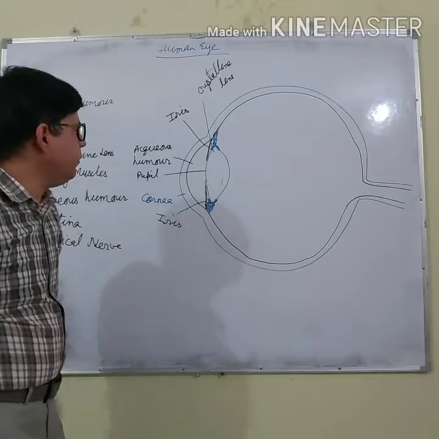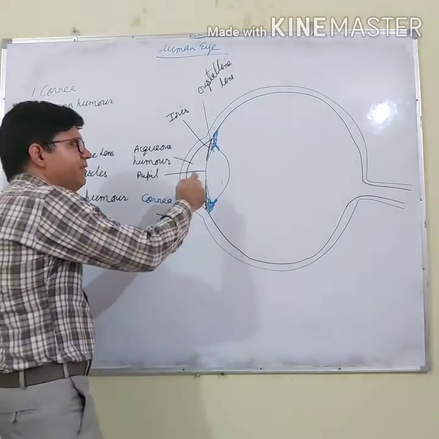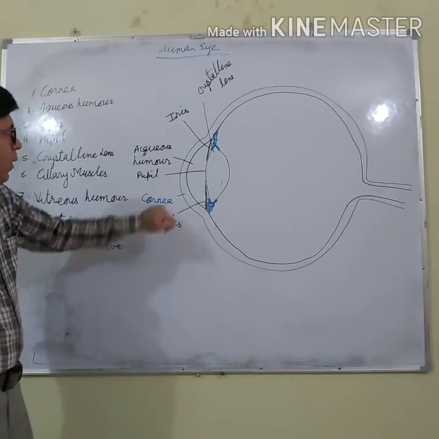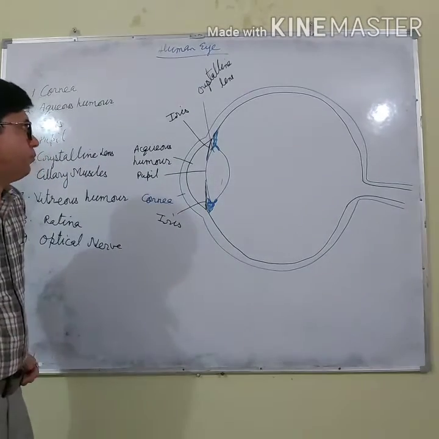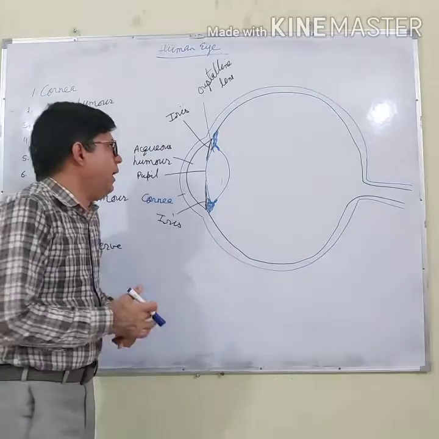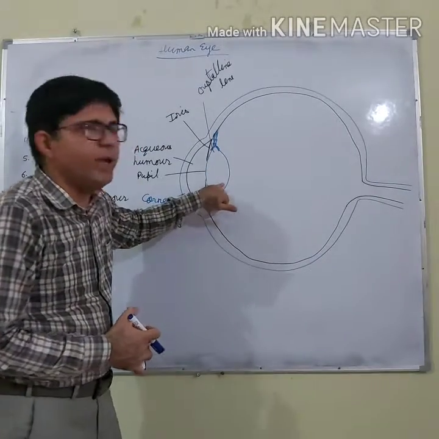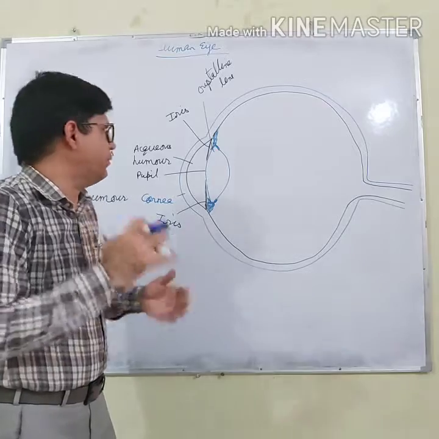Now, what is the purpose of this lens? This lens forms the image at the retina.